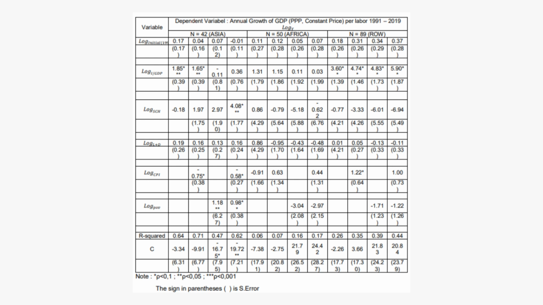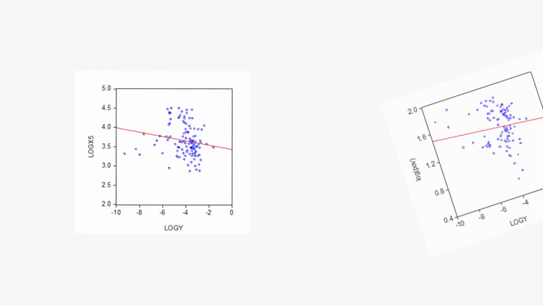Therefore, the governments of these countries must protect and clean their countries from corrupt practices so that sustainable economic growth can be achieved. Also, based on the regression result, it can be seen that poverty has a positive and significant value on GDP growth in 42 Asian countries, but has a negative and insignificant value in 139 countries in the world. This shows that a country with a high poverty rate will have a low economic growth rate. On the other hand, countries with low poverty rates will have a high economic growth rate.